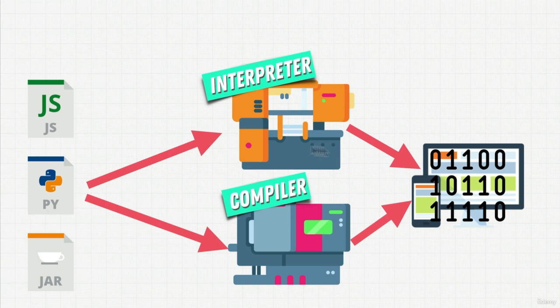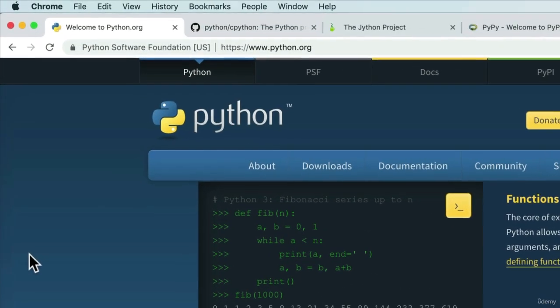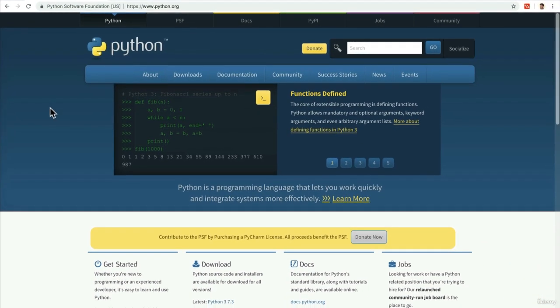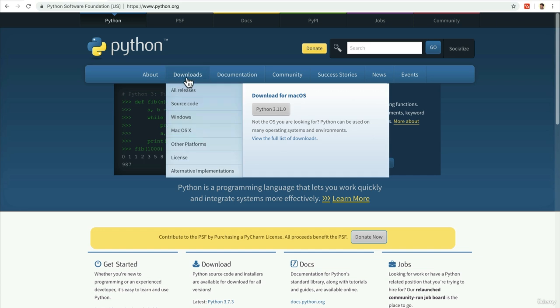So we learned that we need these machines in order for us to write Python, right? How can we get these? Well, we download them. And here we download Python from the Python Software Foundation, from python.org. Now, before we download Python, we're going to wait a little bit. Because in this course, I want you to understand why we're doing things, not just follow my tutorials, follow my videos, and not understand the meaning and the fundamentals behind why we're doing things. You should be able to teach what you're going to learn.